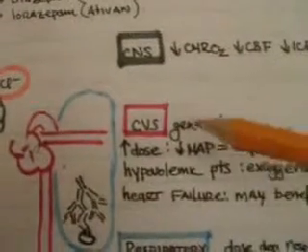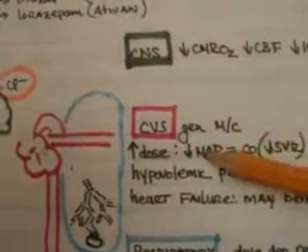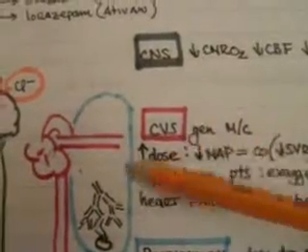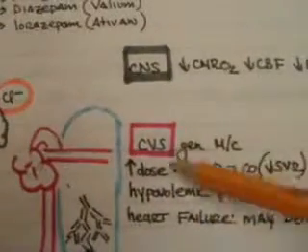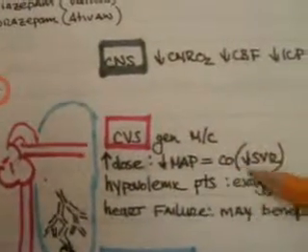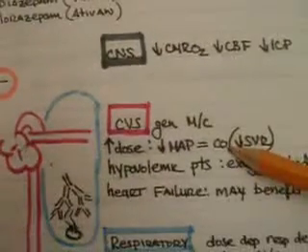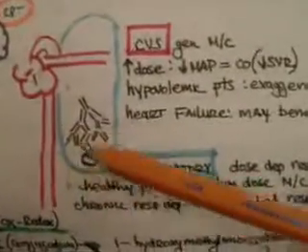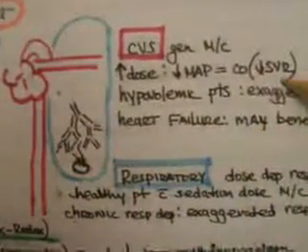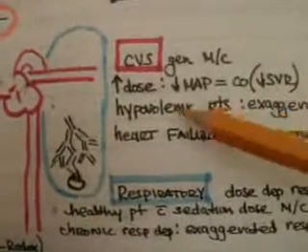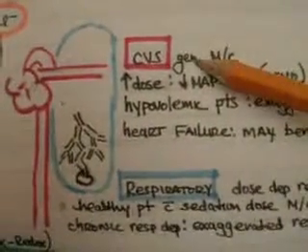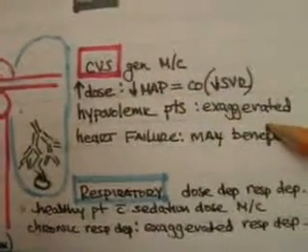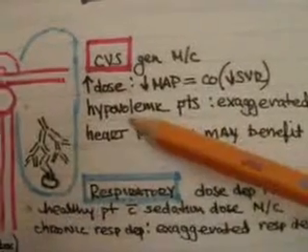Other pharmacodynamic effects of benzodiazepines would be on the cardiovascular system. Generally speaking, benzodiazepines have minimal change on the hemodynamics. But if you were to give a large dose or an induction dose of benzodiazepines, this may decrease your mean arterial pressure, mainly because of a decreased systemic vascular resistance. If you get a decreased systemic vascular resistance, or a vasodilatation effect, this would decrease your mean arterial pressure. This decreased mean arterial pressure may be exaggerated in patients who are severely hypovolemic.